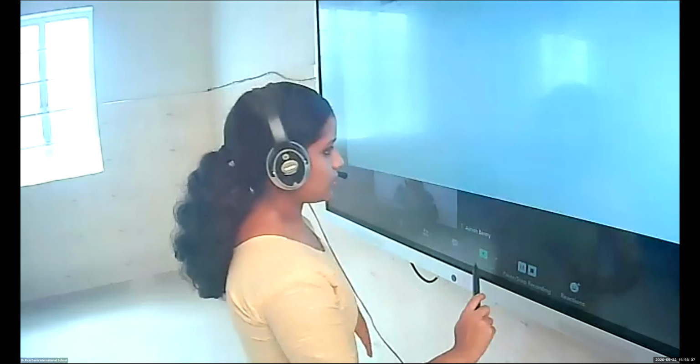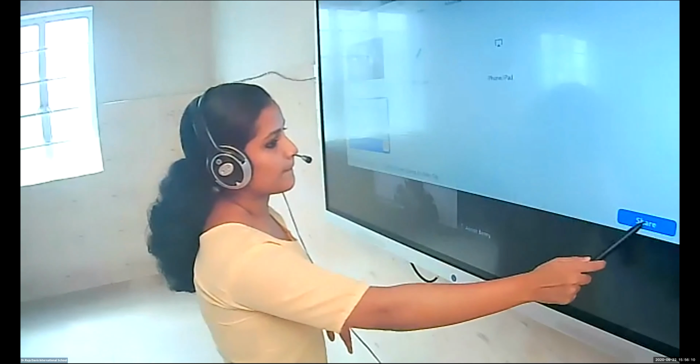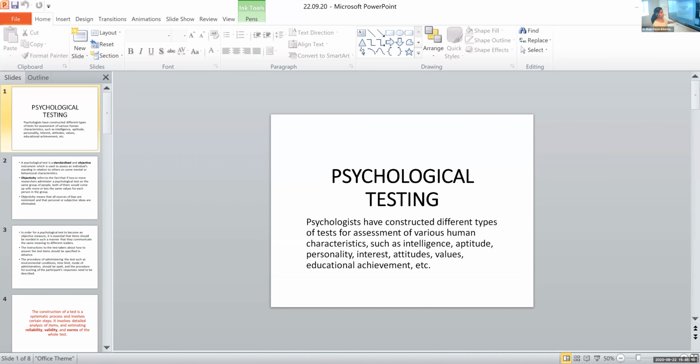I'll share the presentation. Can you see? Okay. So psychological testing. Psychologists have constructed different types of tests for assessment of various human characteristics such as intelligence, aptitude, personality, interest, attitudes, values, educational achievement, etc. What this method deals with is that we have certain instruments or tools or tests for measuring psychological concepts or variables.